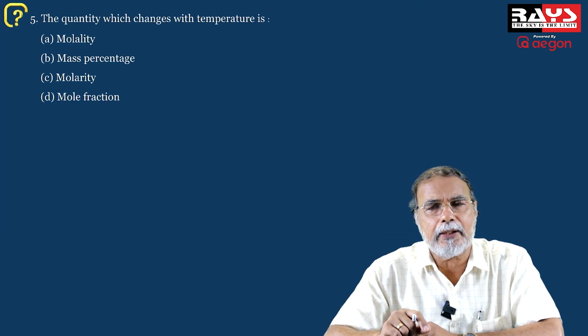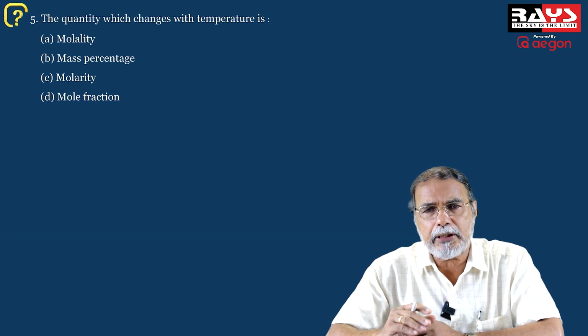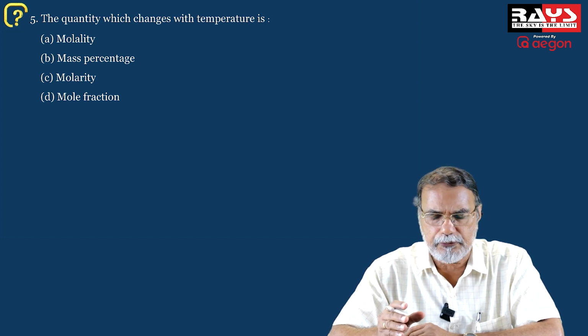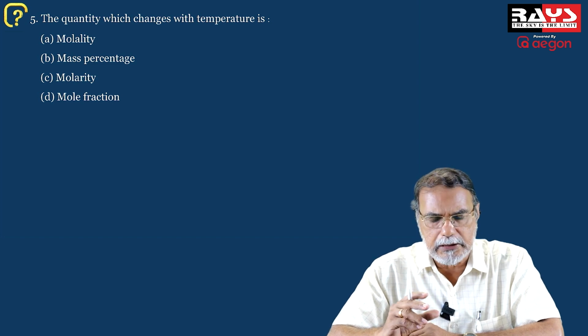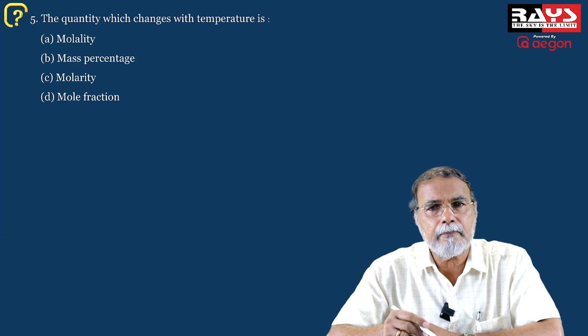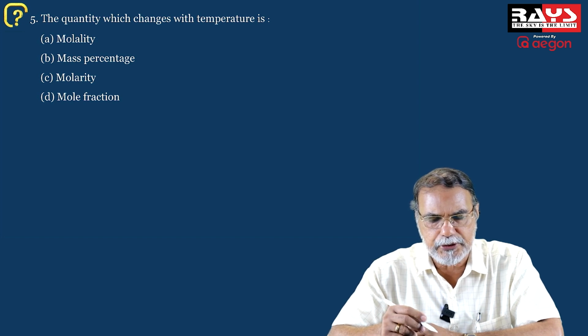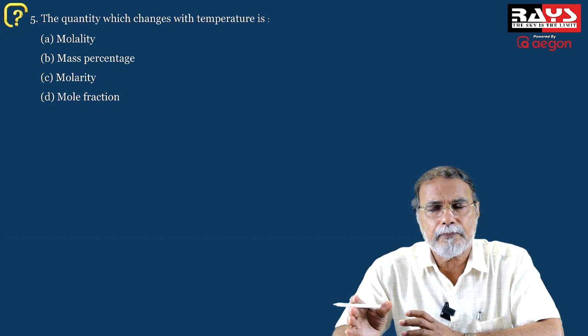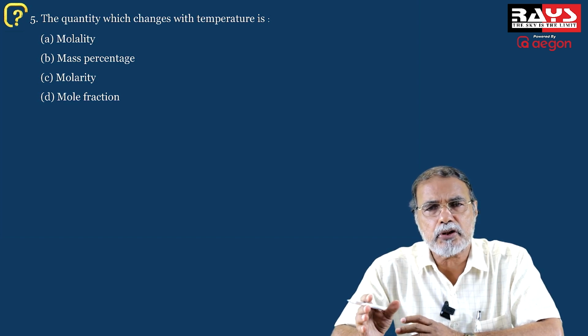Now coming to question number 5, again a question from basic chemistry, which is equally discussed in connection with the introduction of the chapter solutions in physical chemistry. You know the concentration terms: molality, mass percentage, molarity and mole fraction. And you know the definitions. Molality is the number of moles of the solute present per kilogram of solvent, so a term which is expressed only in terms of masses. And mass percentage, again, is the mass of the solute in so many grams of the solution.